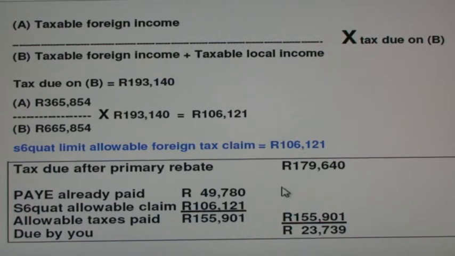We can see the tax due after the primary rebate is 179,640, and we can also see that we have paid 49,780 Rand pay as you earn. Added to that, our 6 Quad limited foreign tax means the allowable taxes we can claim is 155,901. As the tax due is 179,640 and we can claim taxes paid of 155,901, it means we still owe SARS 23,739 Rand.